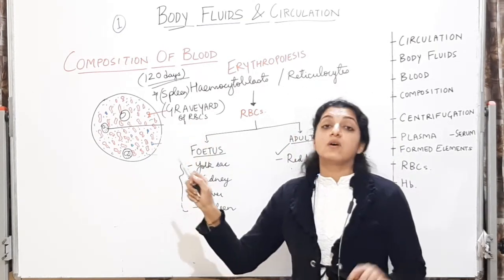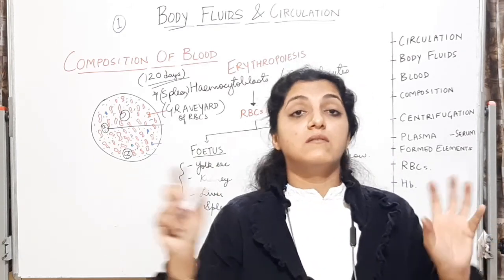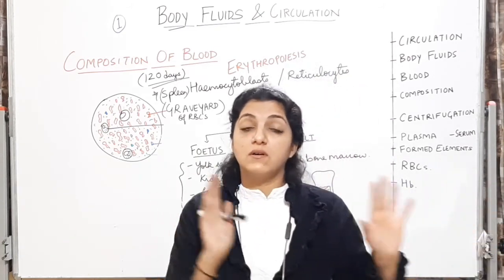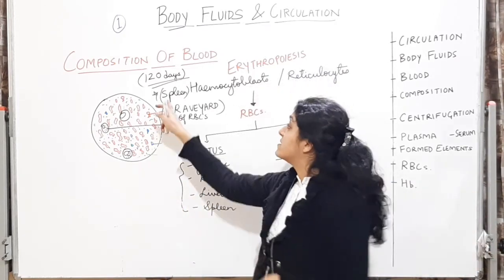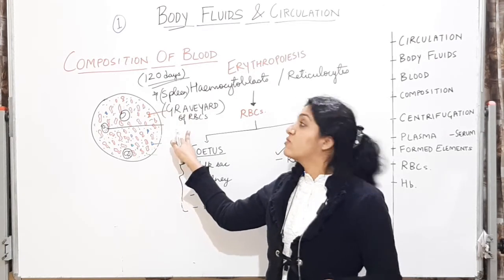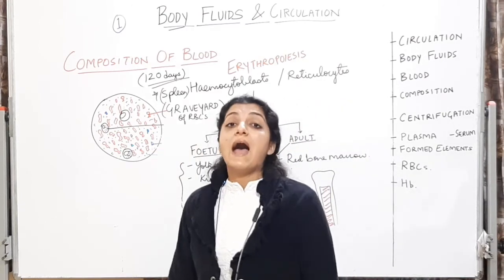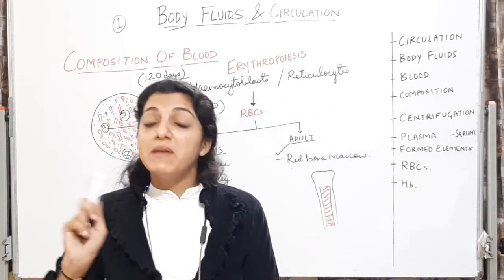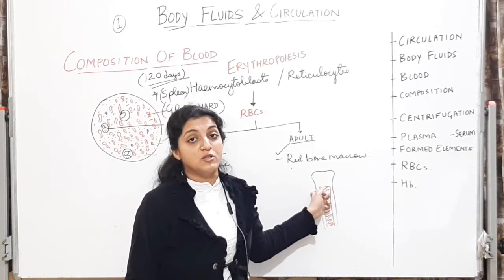Spleen is also called the graveyard of RBCs. Important MCQ. Now you have to relate it with the word graveyard, okay? Where like we just put the human beings who have died. So that is the word. जहाँ पे died RBCs, they are discarded in the body. So you have to remember about the process of erythropoiesis, about this graveyard, and their average lifespan, which will be important MCQs from this part, and where they are formed, the site of formation.